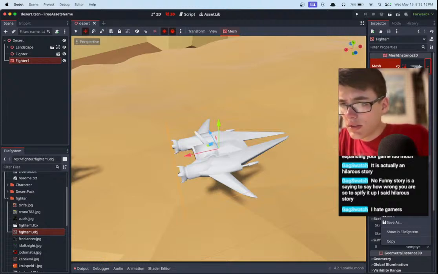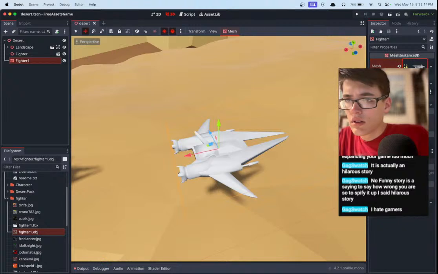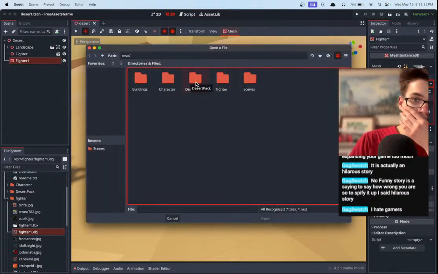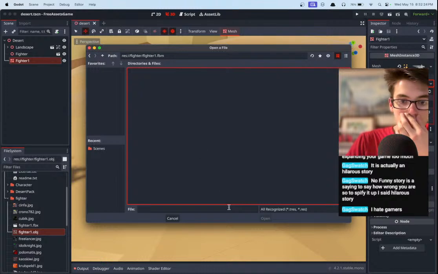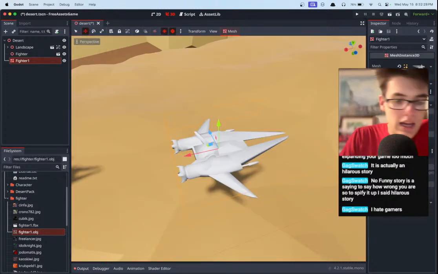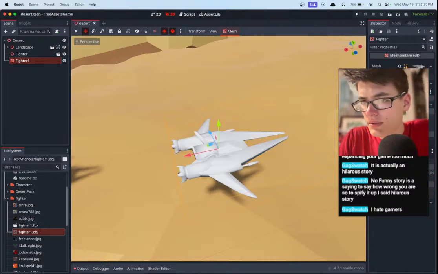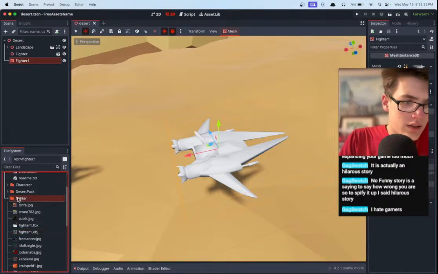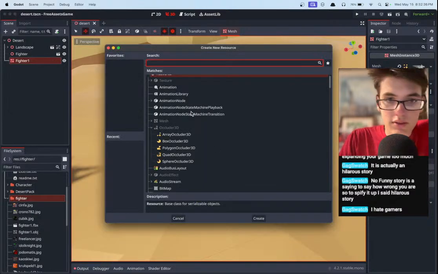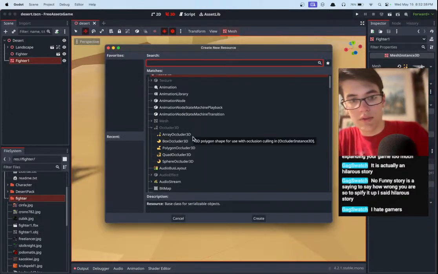Let's see. So I think we need to make a material, like a .tres material. Let's see, create resource. What is it called?